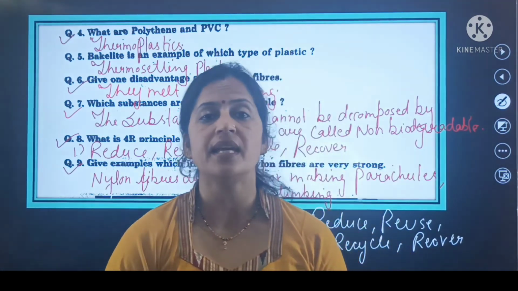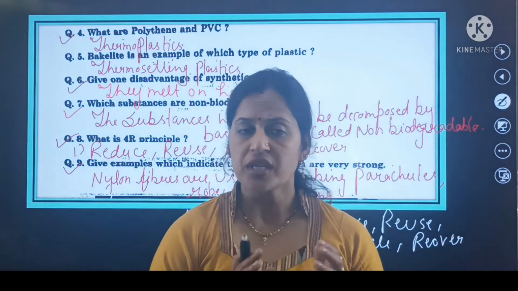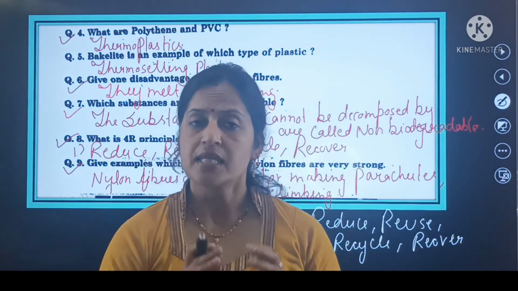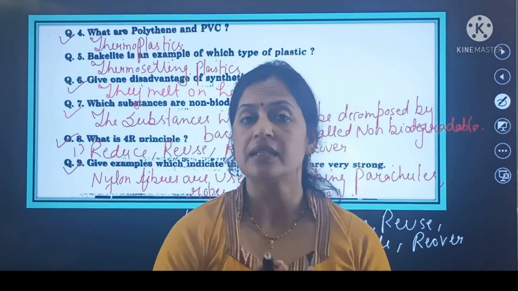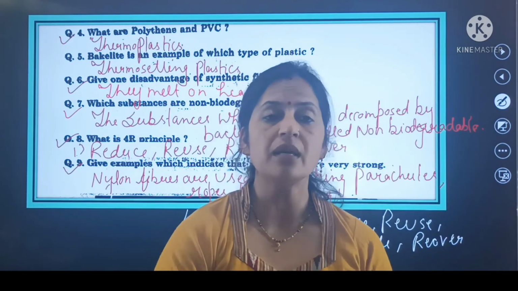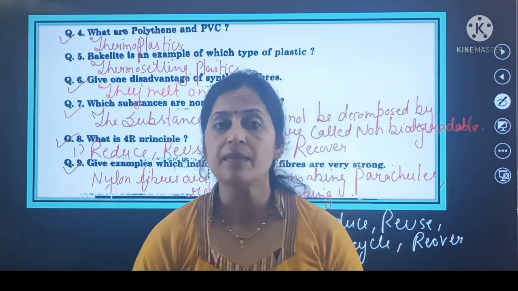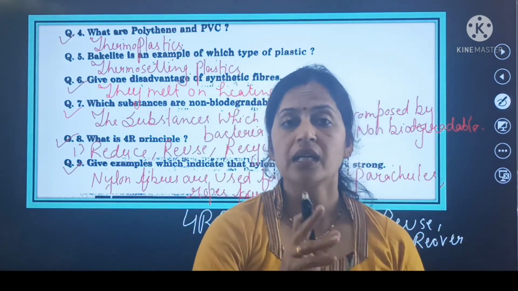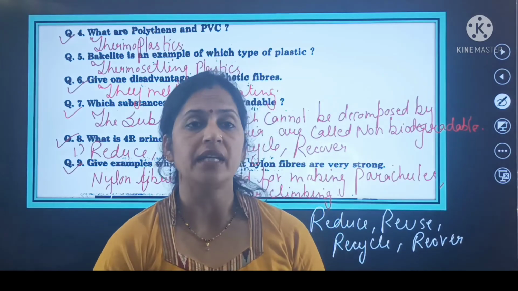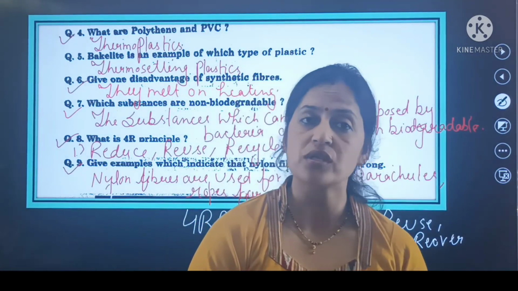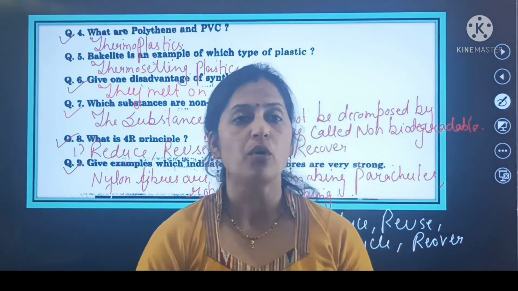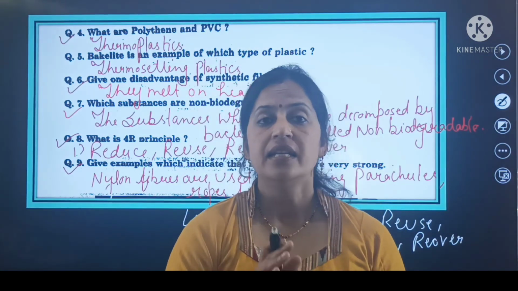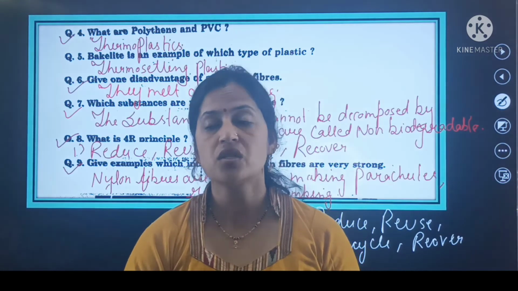ये कुछ examples हैं जिस बिहार पर हम ये justify कर सकते हैं कि nylon fibers जो है, these are very strong fibers. सबसे पहला तो जो example हमारा that these nylon fibers are used for making parachutes. Second example of these nylon fibers are, these are used for making climbing ropes. Climbing ropes को बनाने के लिए भी इन nylon fibers का use किया जाता है. So these are some important examples. On the behalf of that, we can say that nylon fibers are very strong.